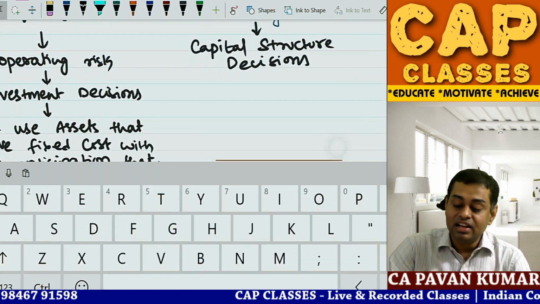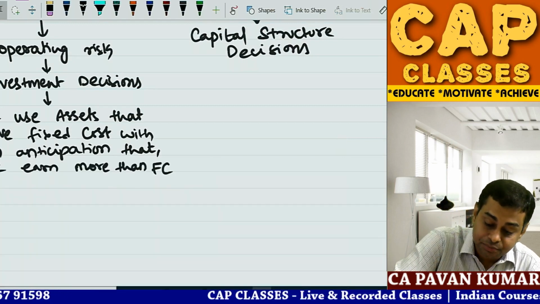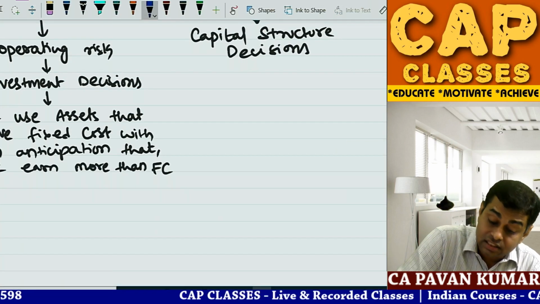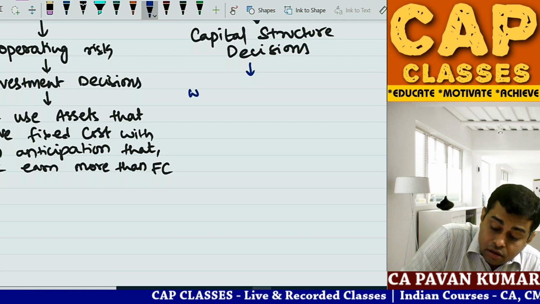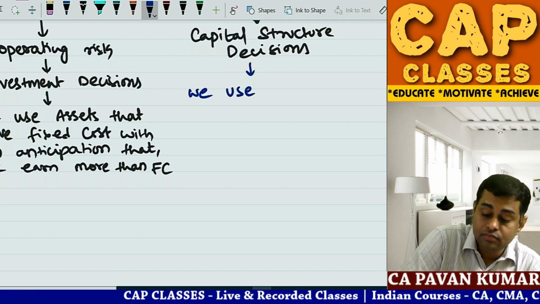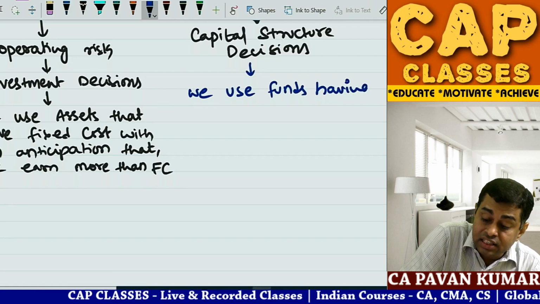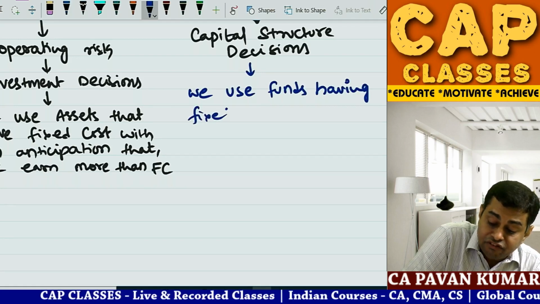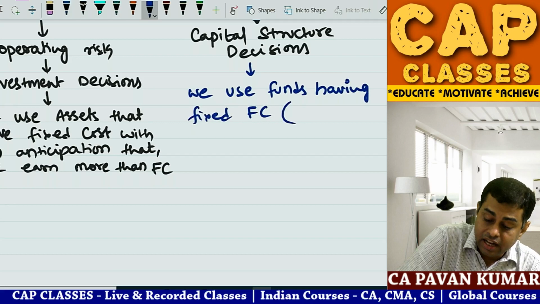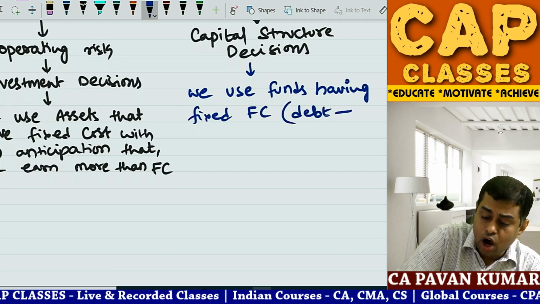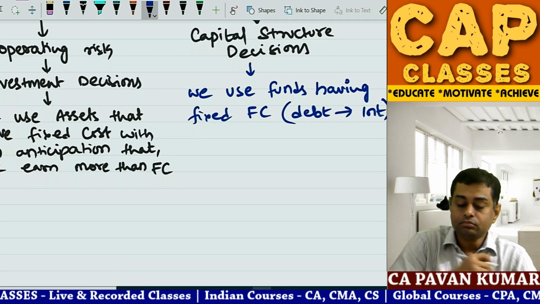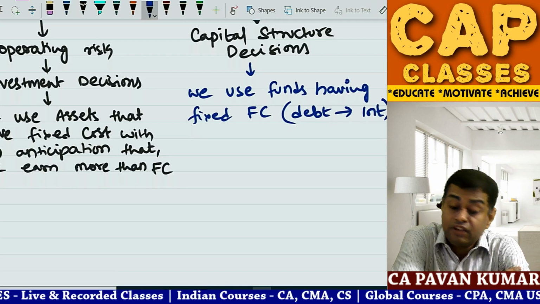Okay, so capital structure decisions. Now, what is this? We use funds having fixed financing cost, like debt. On debt we need to pay interest. Why are we borrowing?